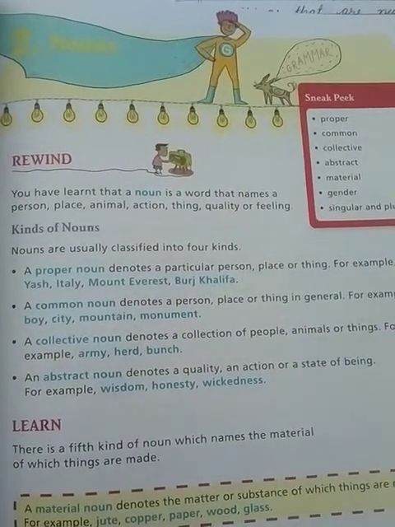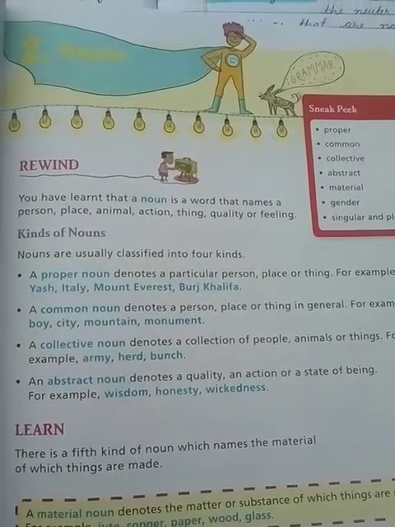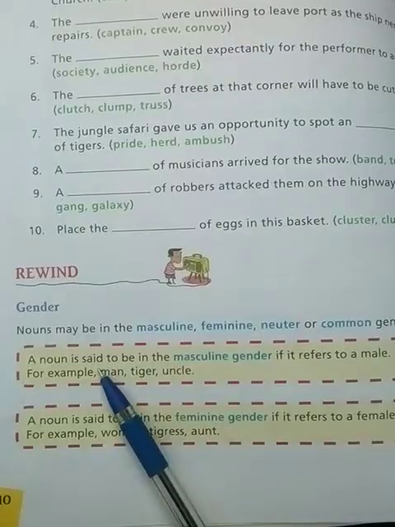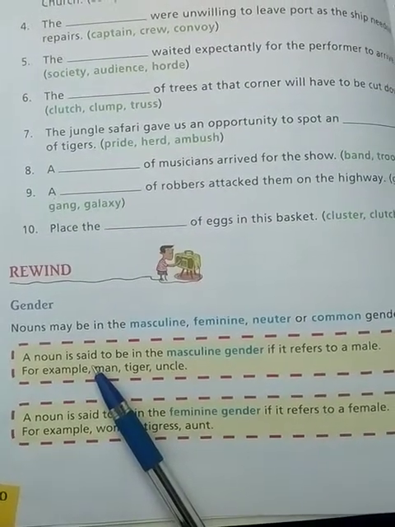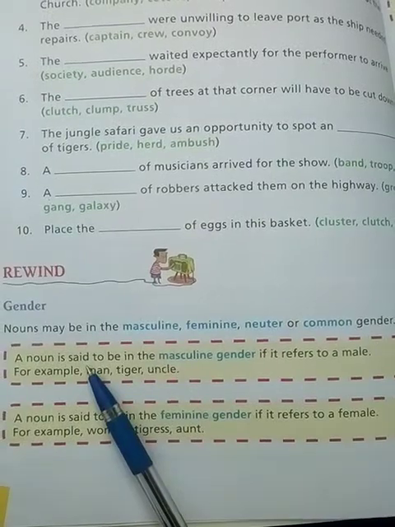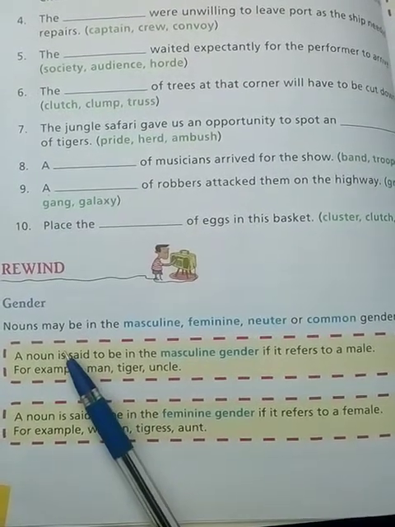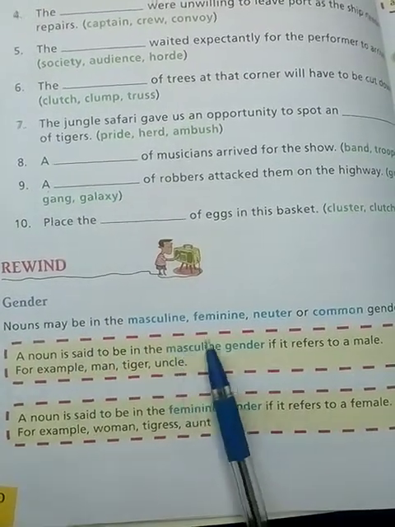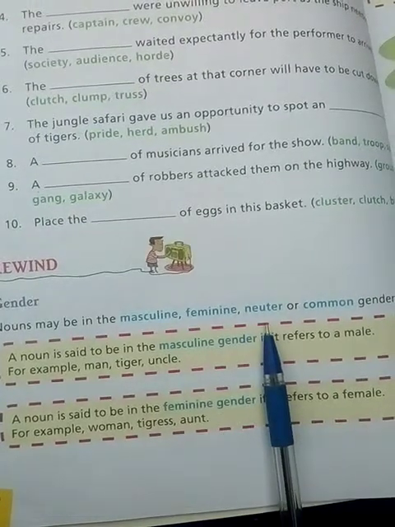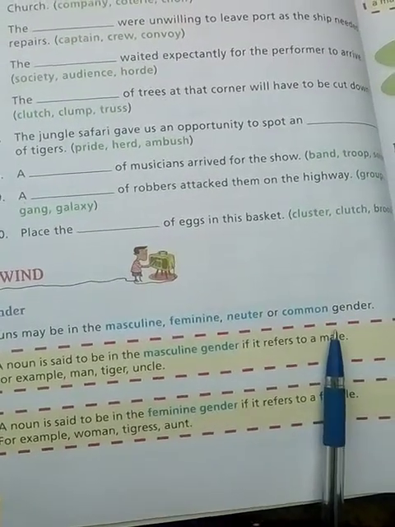Now, let's see noun gender. Gender is also a common word for all of you. Gender may be masculine, feminine, neuter or common. This is of 4 types.